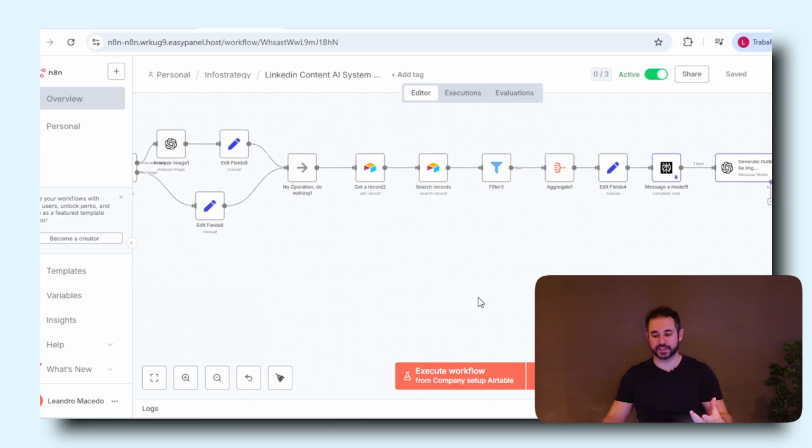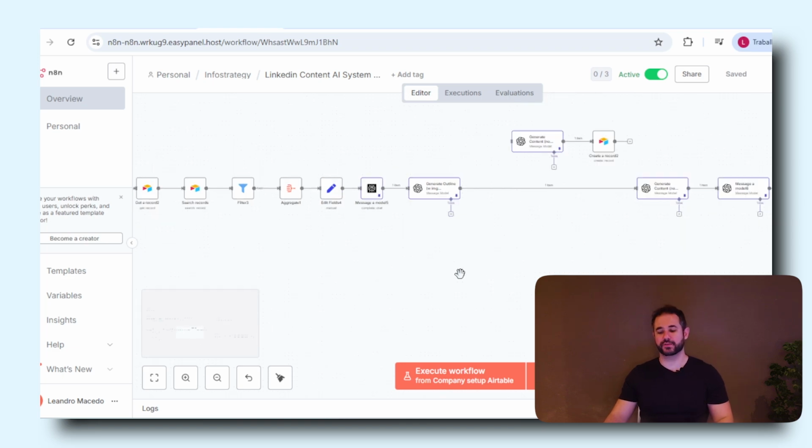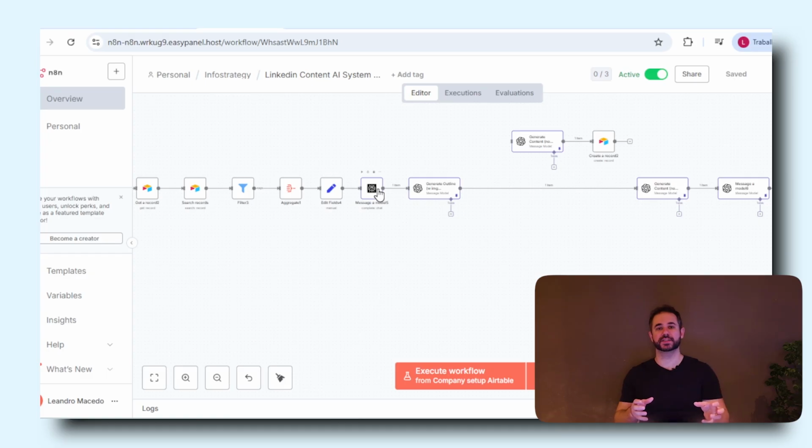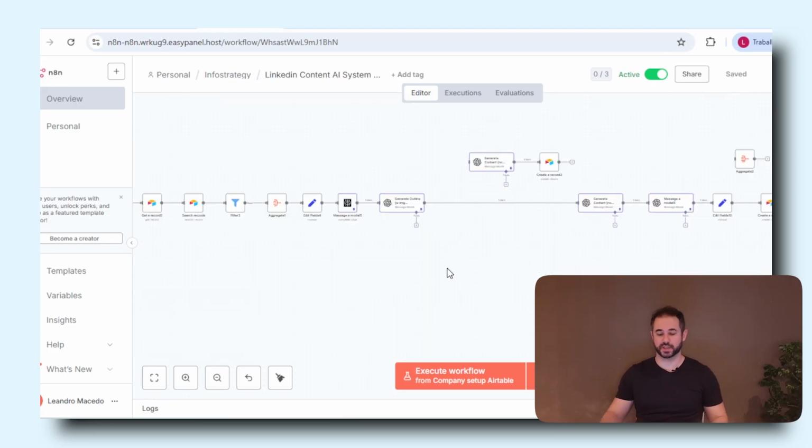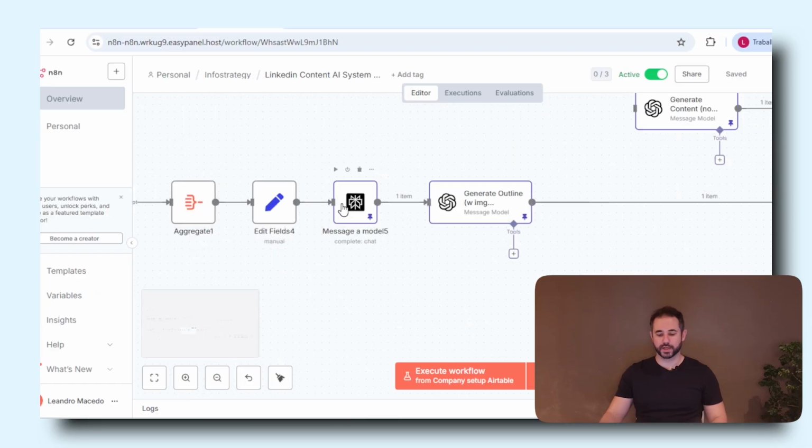And once all of this is done, then we're doing a few things. Number one, we're taking into consideration the main ideas that are being discussed in those pieces of content, and we're running a deep research in Perplexity to get more data, more statistics about that topic. So here we're doing basically two things. Number one, we are getting all of the information that we got from the LinkedIn post or the YouTube video that we want to repurpose.